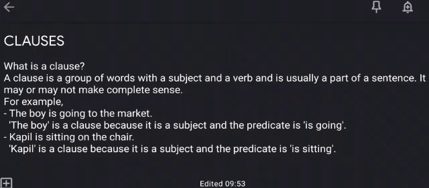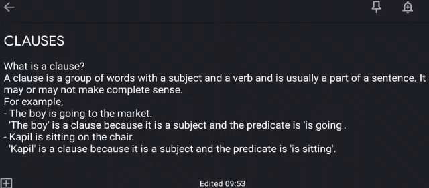It may or may not make complete sense. Now, what is a clause? A clause is a group of words which has a subject and a verb in it, and it is a part of the sentence, but it may or may not make complete sense. How? For example, the boy is going to the market. So the boy is a clause because it is a subject and the predicate is going.